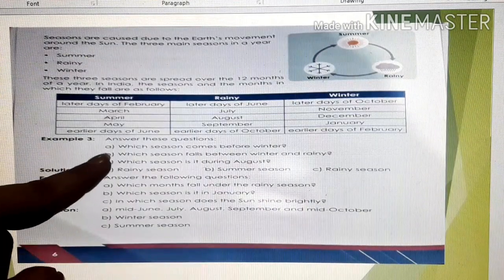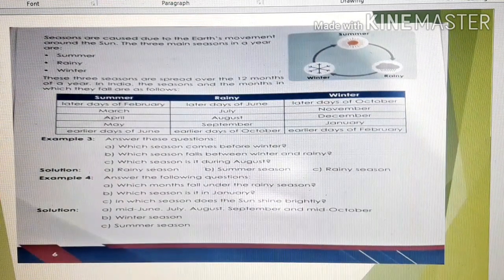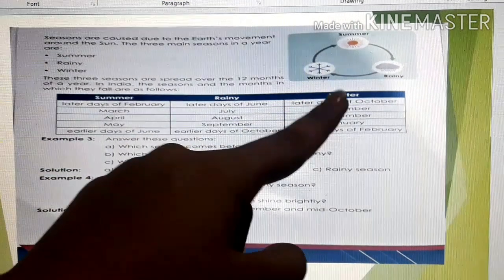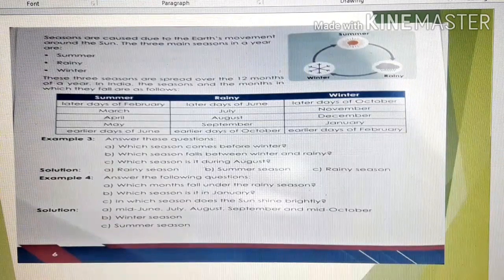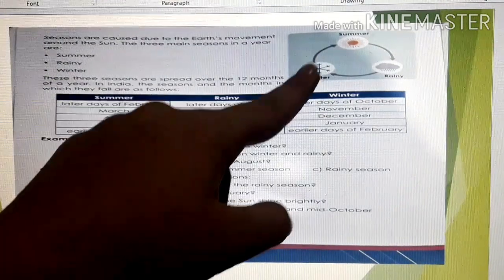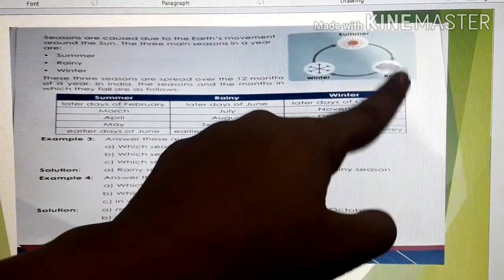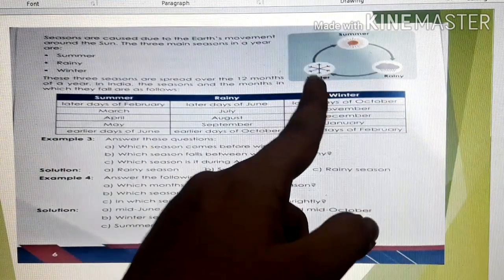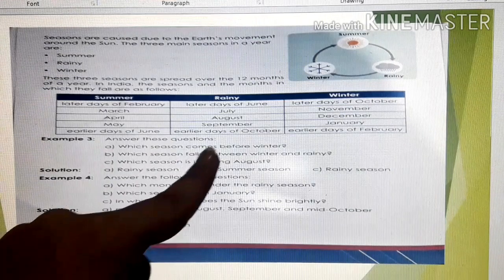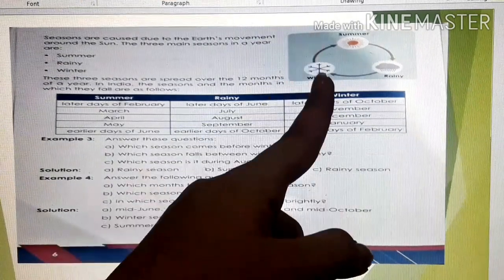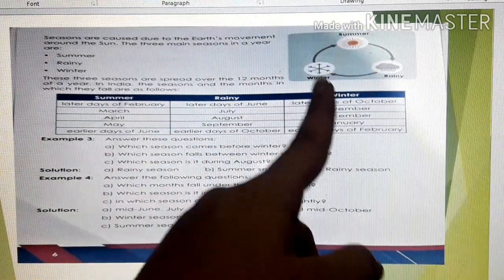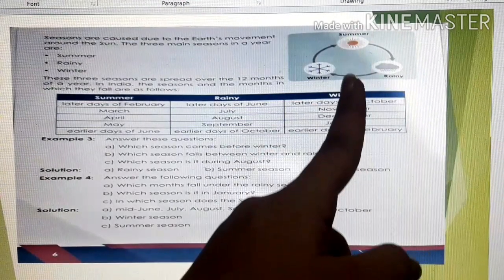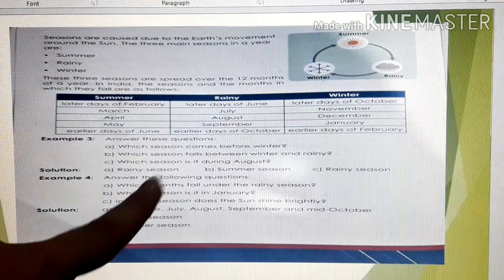Clear? B. Which season falls between winter and rainy? Between winter and rainy, children, which season falls? Summer. Clear? You can see this circle. Winter is here, rainy is here and summer is in between.